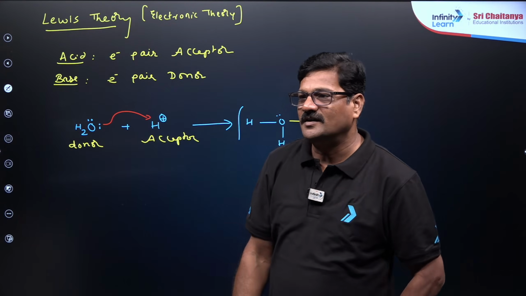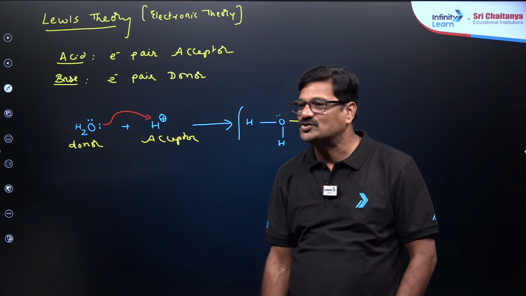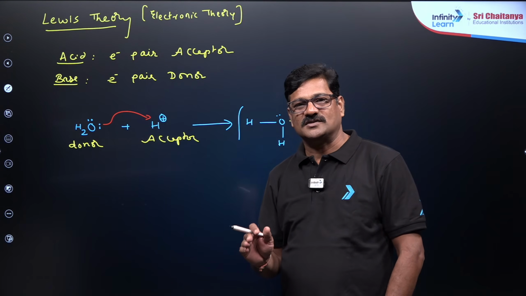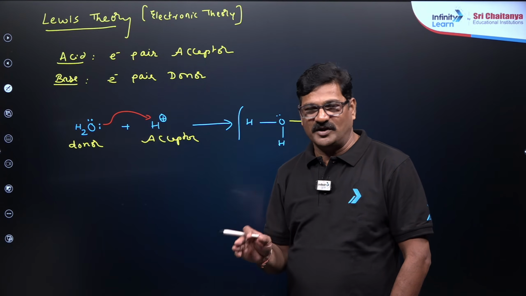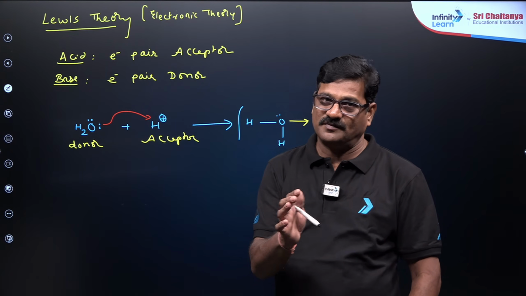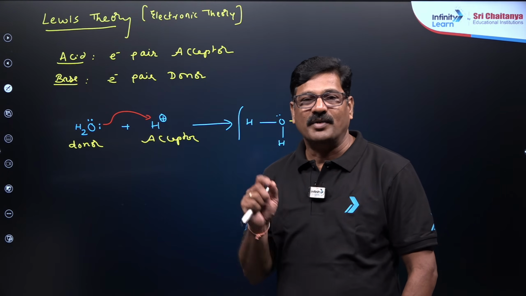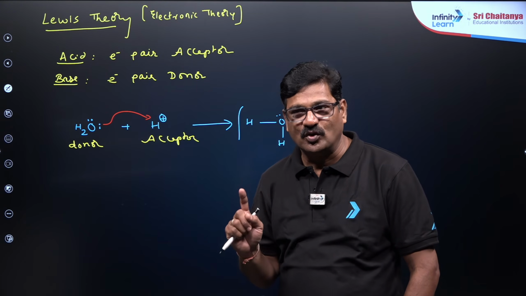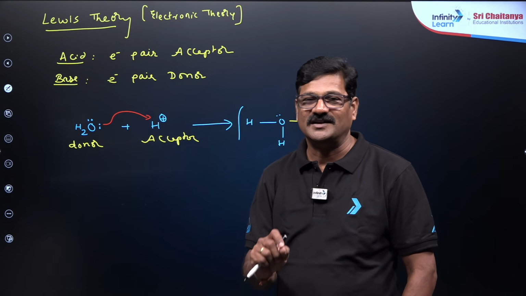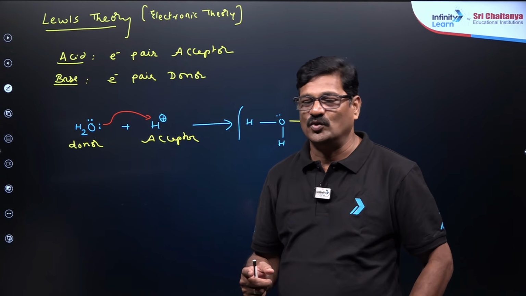Yet all three definitions for acid and bases are the same definition for the strength of an acid and base. Actually, Arrhenius theory discusses the strength of an acid and a base, and Arrhenius Brønsted theory also talks about the strength of an acid and base in a different dimension, in terms of equilibrium. But Lewis theory has no explanation for the strength of an acid and strength of a base. That itself is a defect of the Lewis theory.